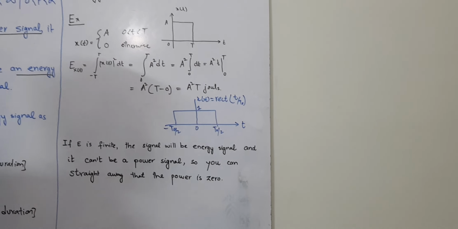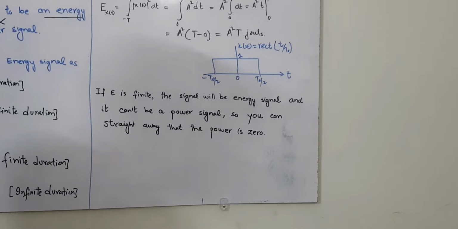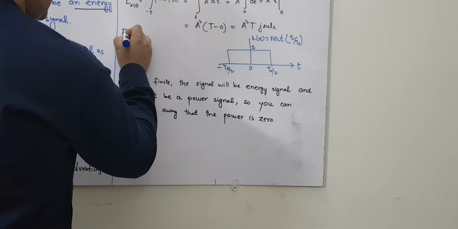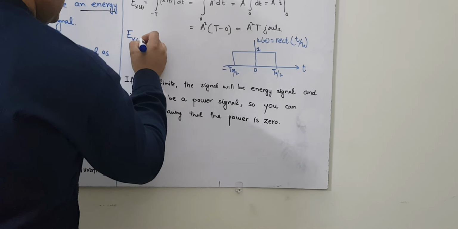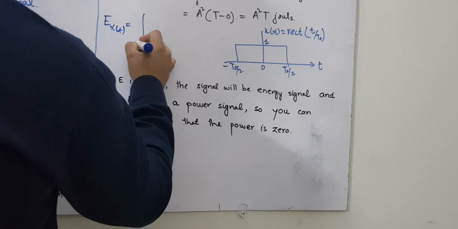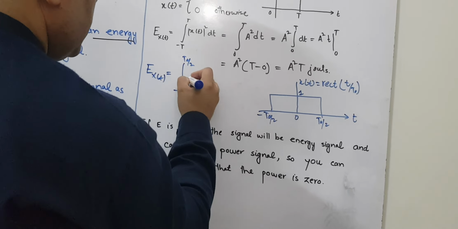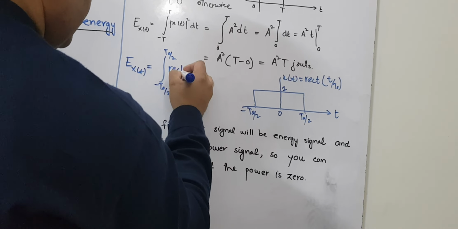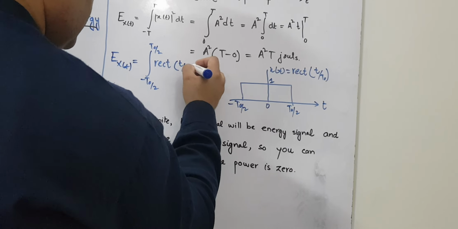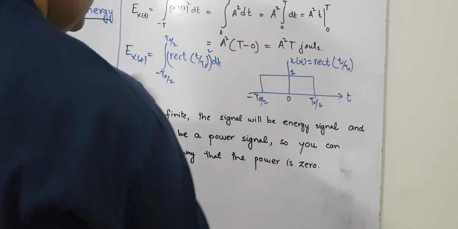So if someone asks you to calculate the energy of this signal, it is also straightforward. You can use the formula E of xt is equal to the integral from minus t naught by 2 to t naught by 2 of rect of t by t naught dt, whole square.